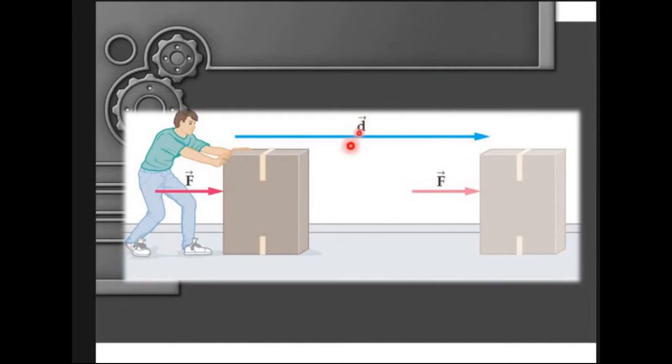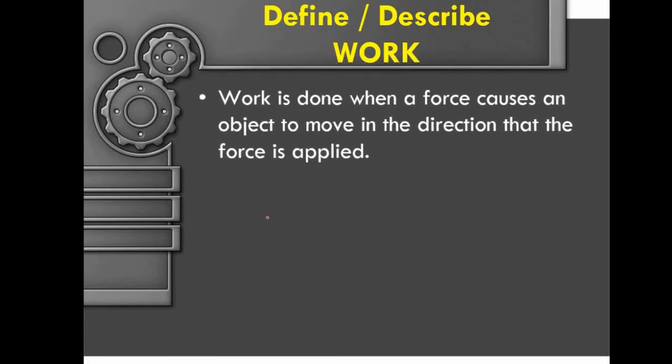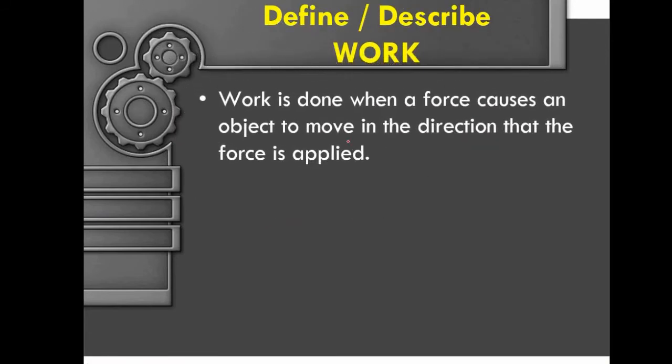Yes. And three, is the component of the force in the same direction as the movement of the box? Yes. So therefore, in this situation, the man has done work on this box. In short, work is done when a force causes an object to move in the direction that the force is applied.